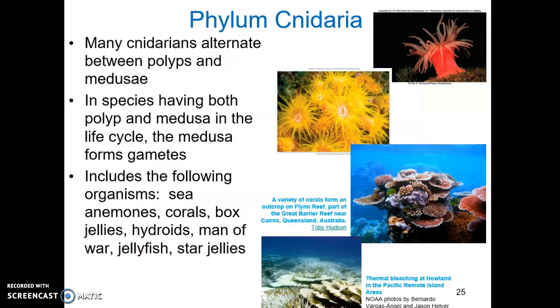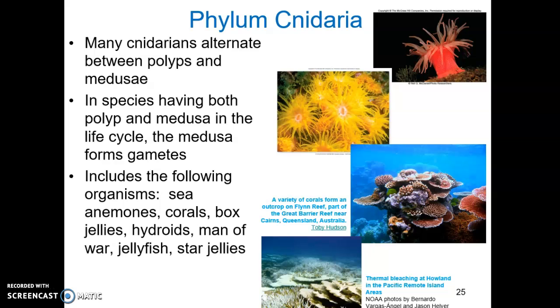Many cnidarians alternate between polyp and medusa. Some only exist as polyps, some only exist as medusa. In species that have both polyp and medusa in their life cycle, the medusa is responsible for forming gametes, sperm cells and egg cells. The following organisms are considered cnidarians: sea anemones, corals, box jellies, hydroids, man-o-war, jellyfish, and star jellies. And we'll look at some of these in a little more detail here.